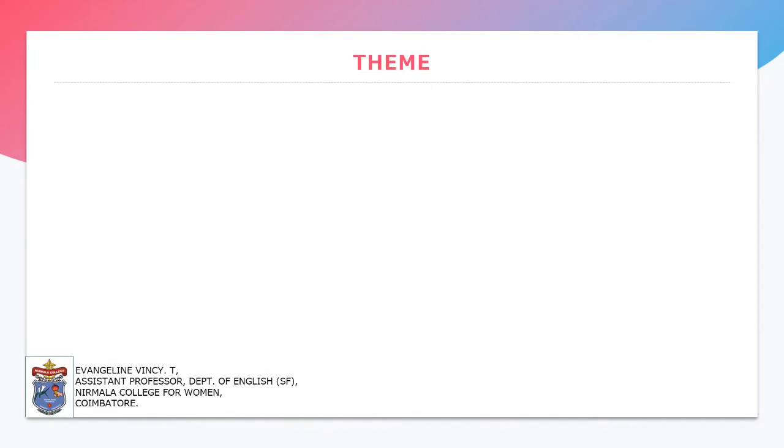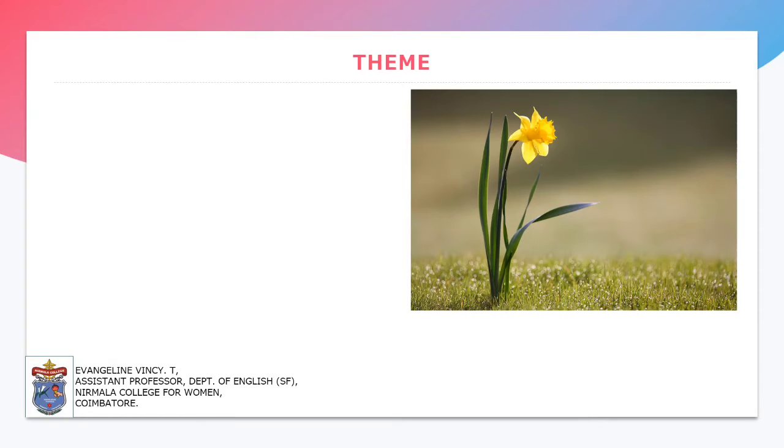The next topic is theme. The various themes that are present in this poem. First one is nature. When the poet walks into the field, here it is seen that the poet walks into a daffodil field, which is considered to be one of the themes. Next is happiness. When he enters the field, he was sad, but as he leaves the field, he is very happy. So this is also another theme.